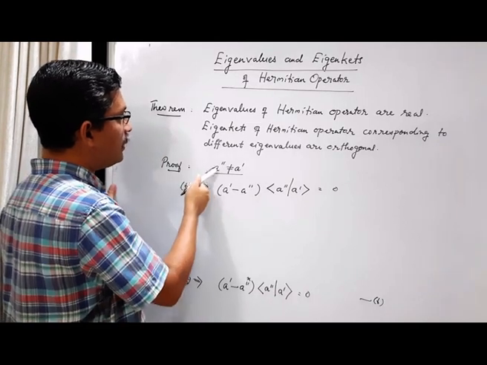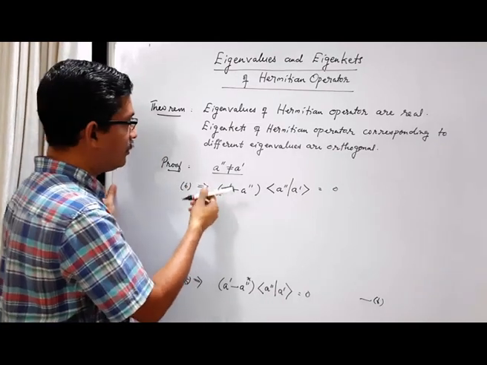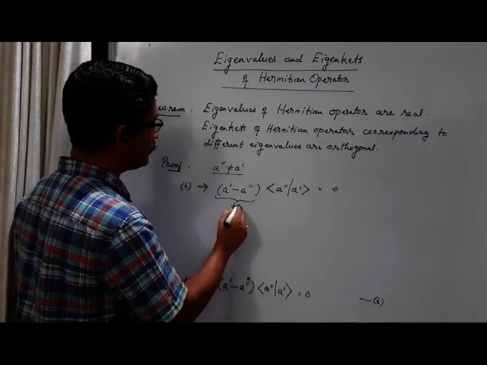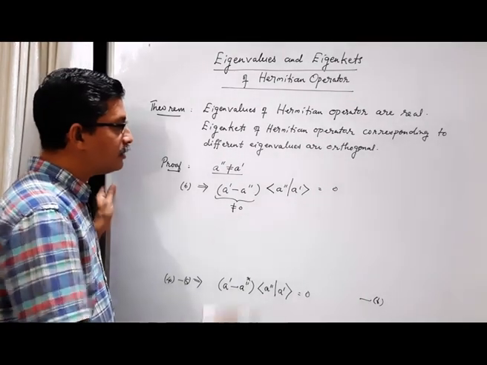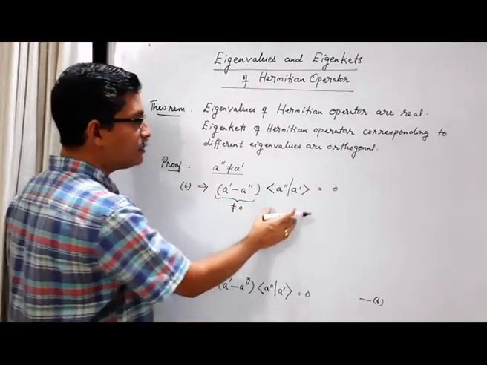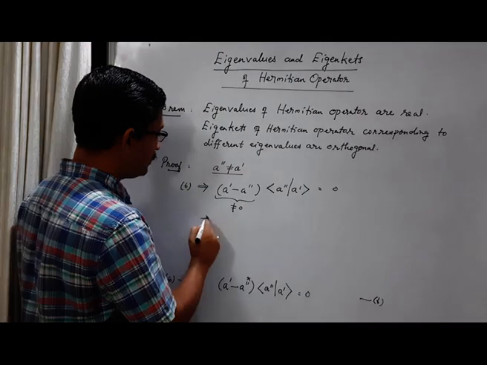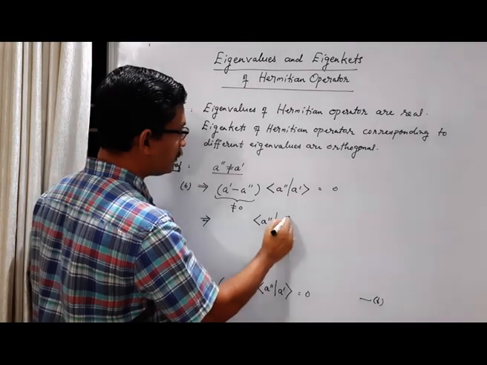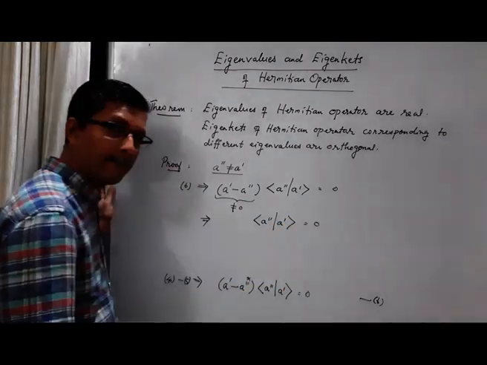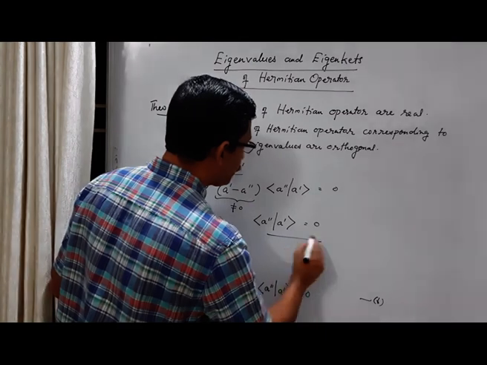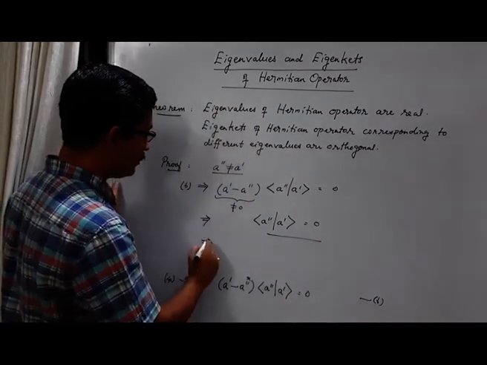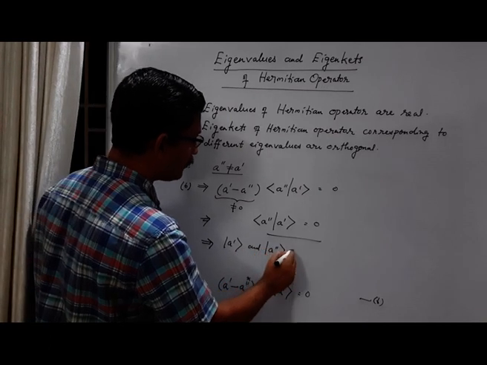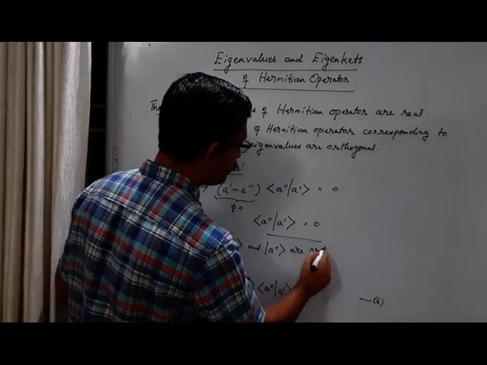Now here the eigenvalues are different, which means this part is not equal to 0. Then this product is equal to 0 only if this part is equal to 0. So this implies the inner product of bra vector A double prime with ket A prime is equal to 0. Now this shows that ket A prime and ket A double prime are orthogonal to each other.